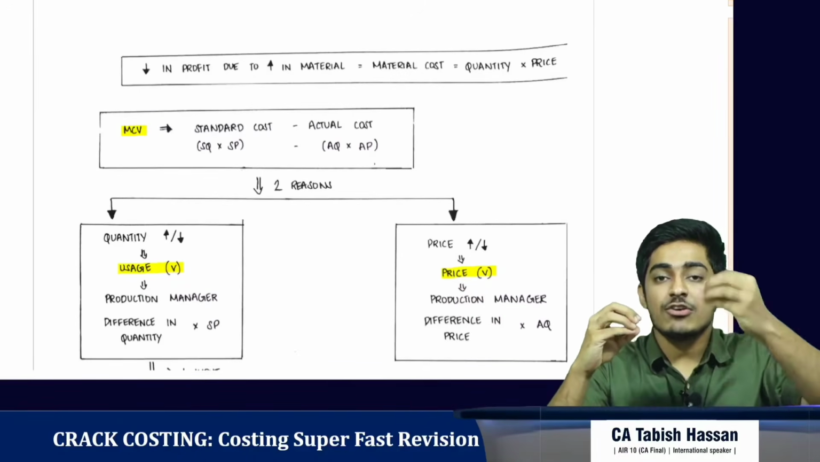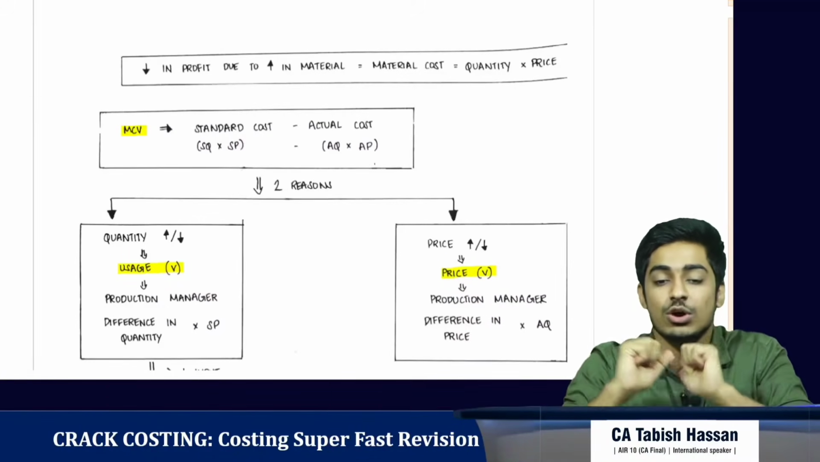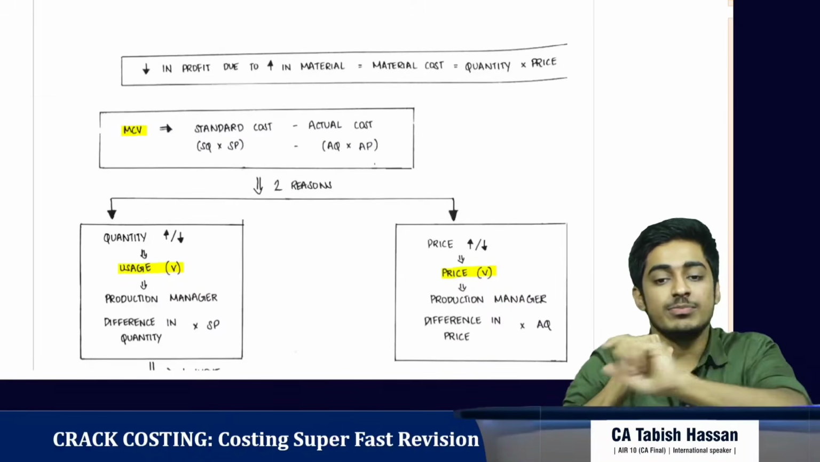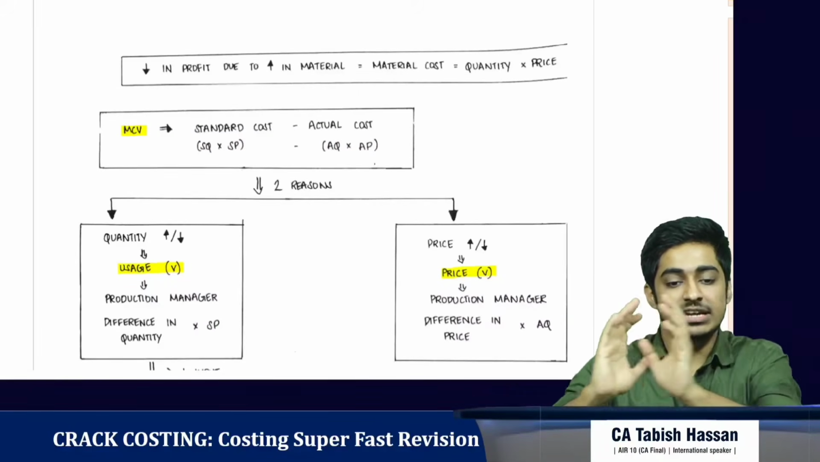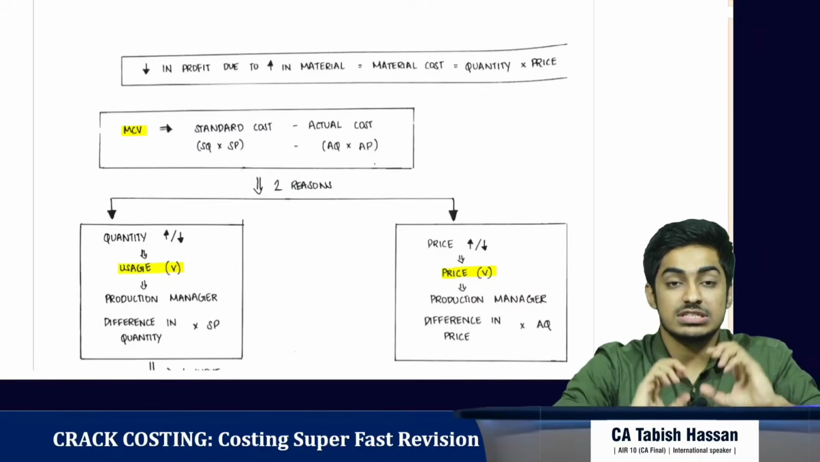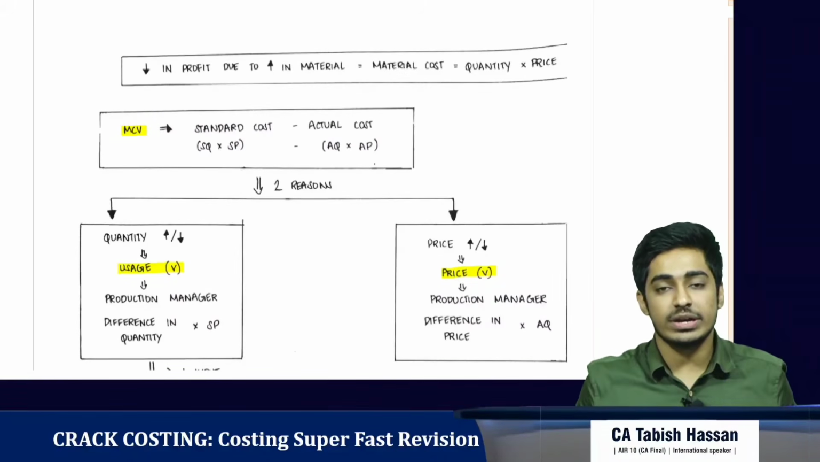Okay. So material cost variance, what are we seeing? We are seeing how much profit has fallen due to increase in cost of material. And what is the cost of material? It is the quantity of material into price of material. Clear? So what is material cost? It is the standard cost minus actual cost. Standard cost is standard quantity into standard price minus actual cost is actual quantity into actual price.